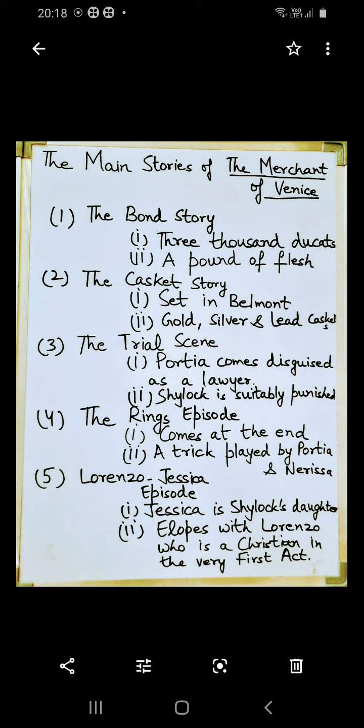Antonio has lost all his money because all his ships have got wrecked. So it is decided by the court that one half Antonio will have, and one half of the property will go to the state.